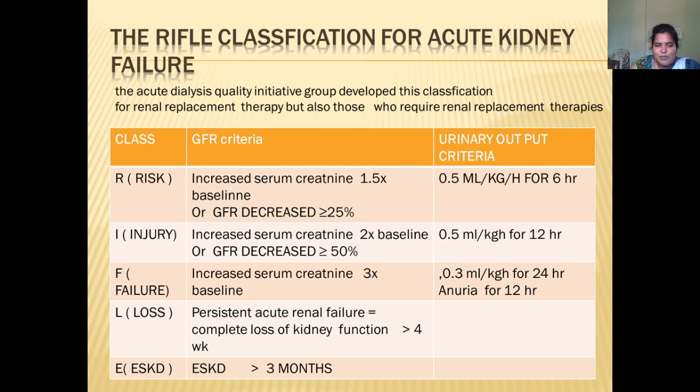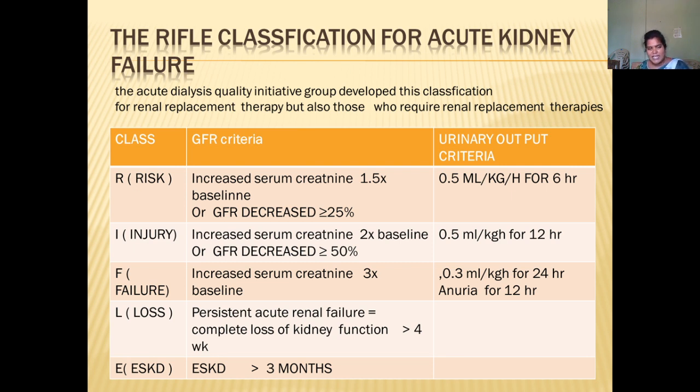Or the glomerular filtration rate will be decreased by 25%, and urine output of 0.5 ml per kg per hour for 6 hours. So these patients are at risk. Sometimes they may not need replacement therapy. Sometimes, if they go into serious condition, they need renal replacement therapy.